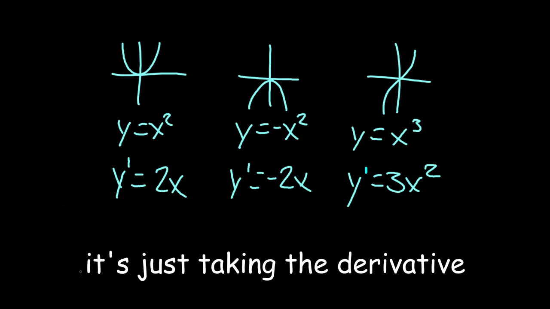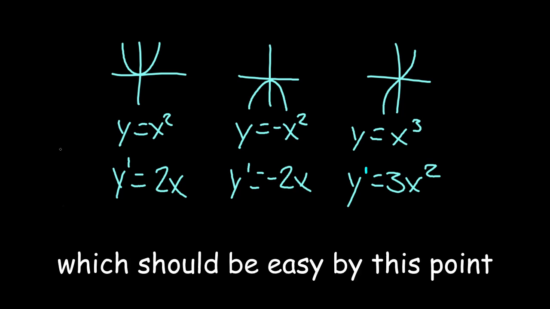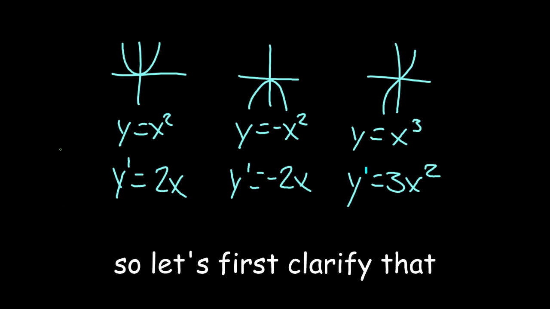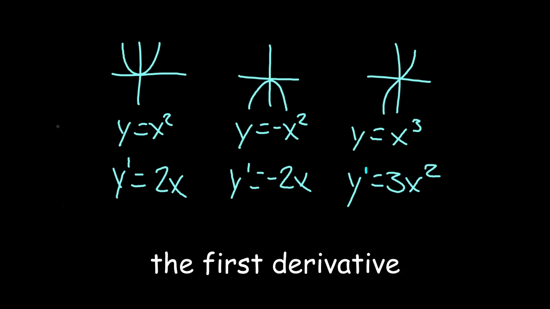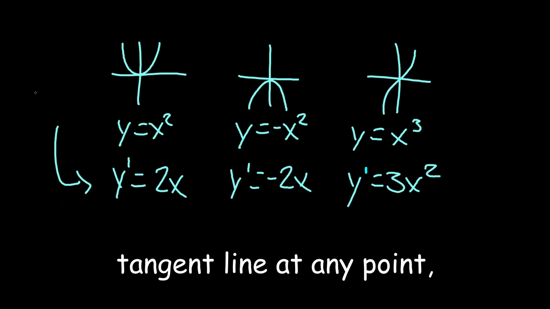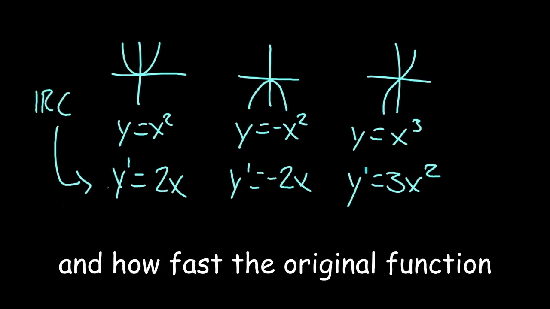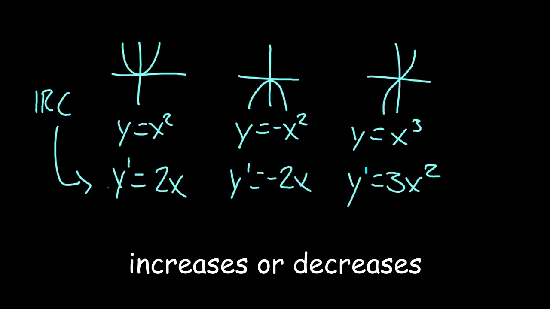Algebraically, it's just taking the derivative of the derivative, which should be easy by this point. The hard part is understanding what it means, so let's first clarify that. The first derivative represents the slope of the tangent line at any point, or the instantaneous rate of change. This shows us when and how fast the original function increases or decreases.